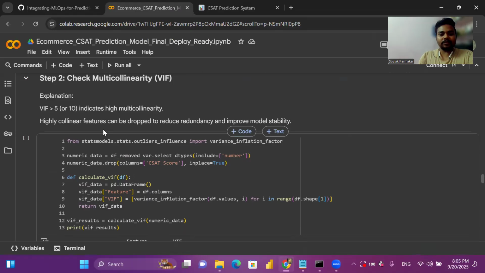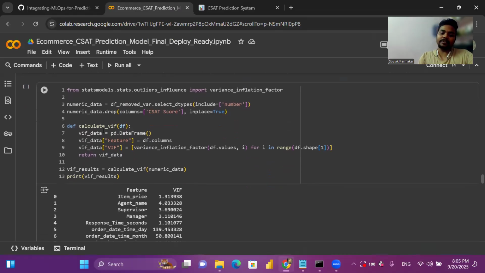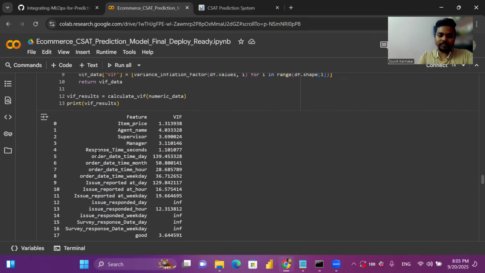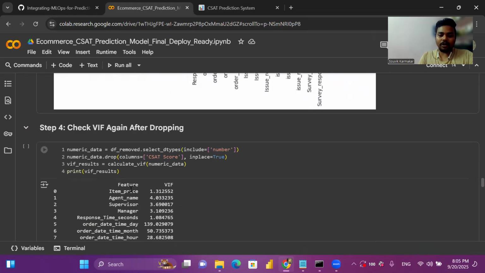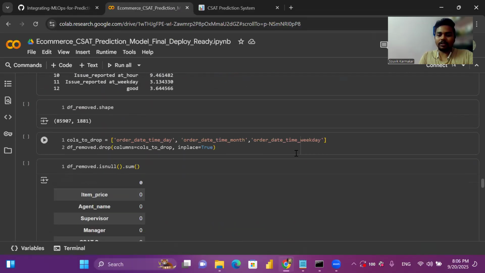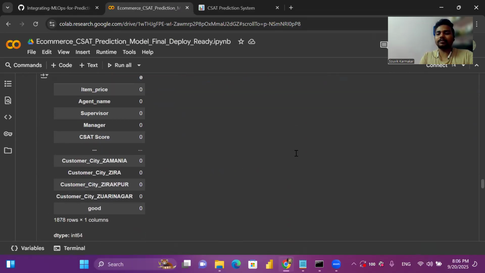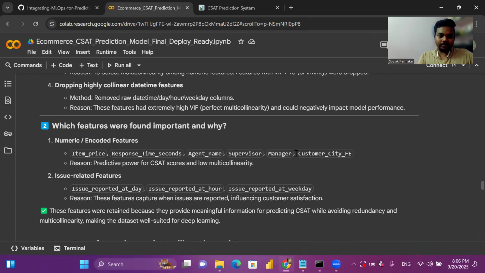So it's better to remove all the columns that have VIF greater than 5 or 10. After checking, we can see order date time and these things have very high VIF. So we have dropped all the columns with the highest VIF values.